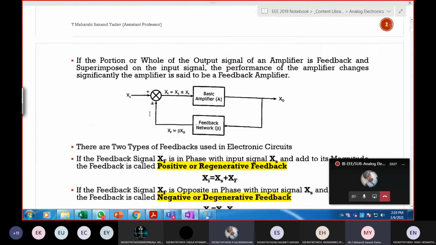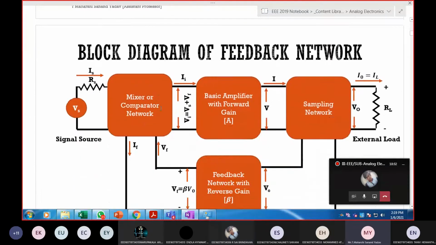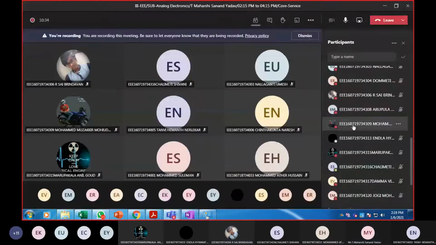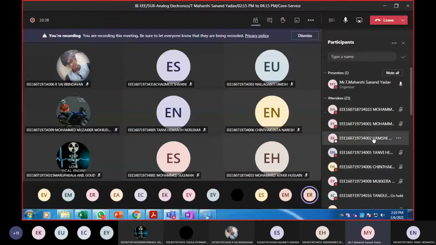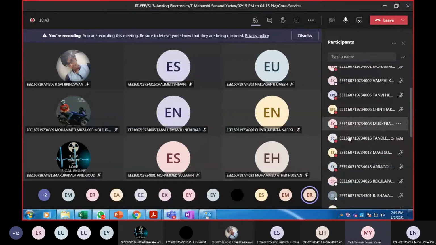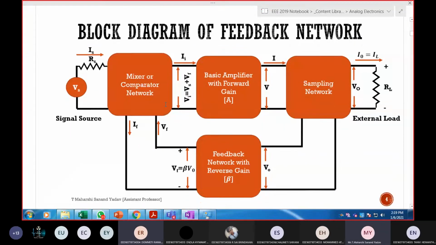Next, we have seen about all these characteristics, right? So what is regenerative feedback and degenerative feedback? Regenerative means positive, degenerative means negative. Right, correct. And what about mixing? The output will be mixed to the input component, sir, via feedback path. Yes.